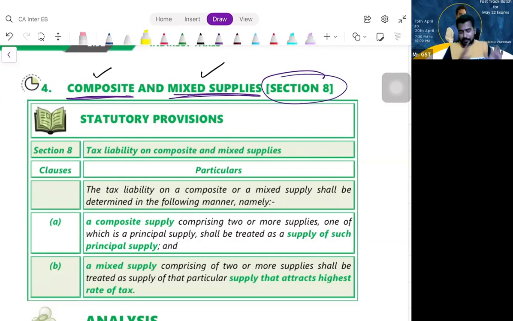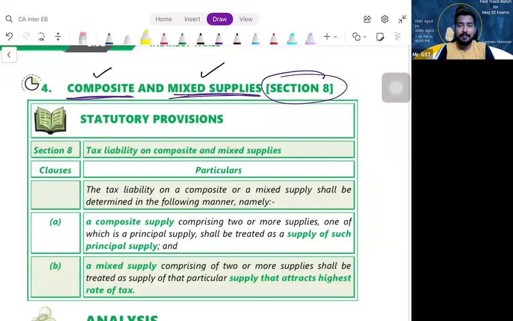Now let us assume you're purchasing a mobile phone, you're getting the charger, and also the earphones. How many items are coming towards you? 3: mobile, charger, earphones. Is there any breakup in the price they are giving to you? They'll say mobile phone 8,999, charger 299, earphones 199, like that?